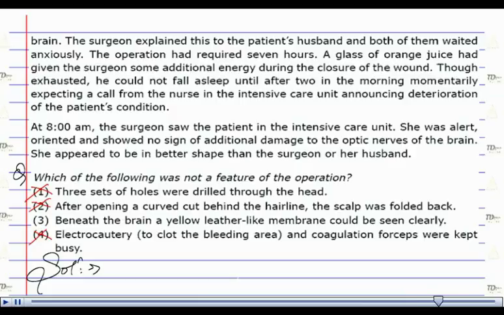The only option that does not participate and which is not a feature of the operation is option number 3, and therefore the correct answer here has to be option number 3.